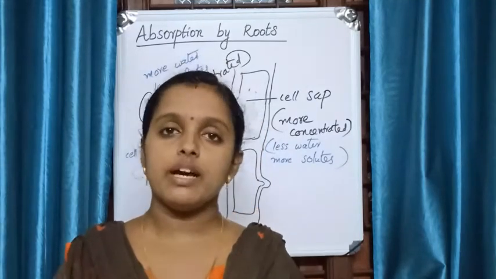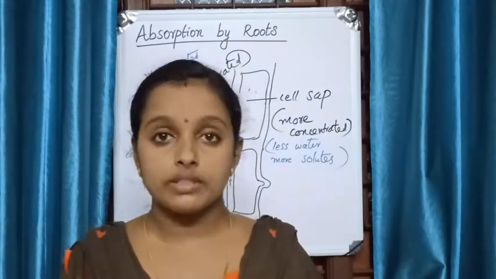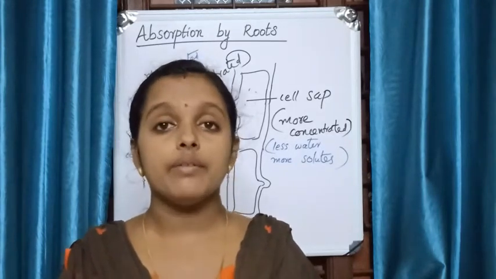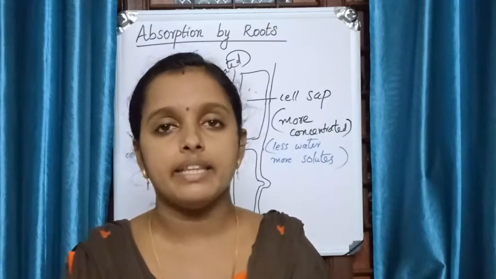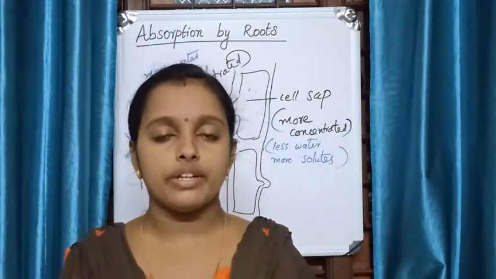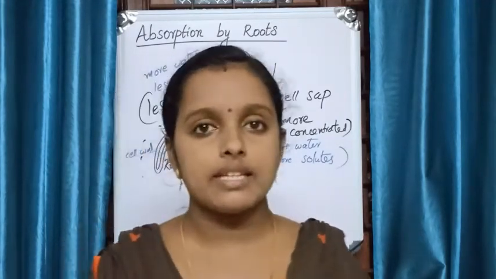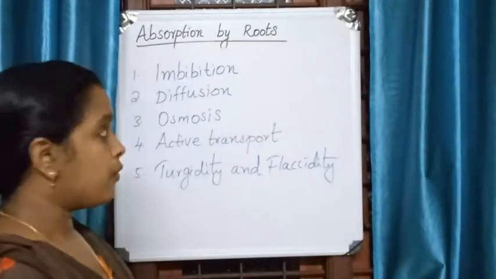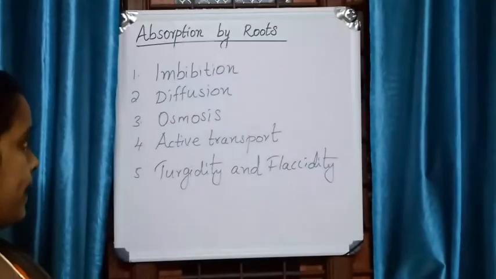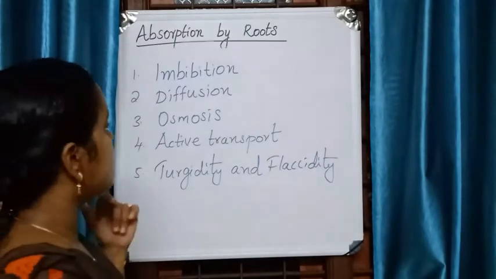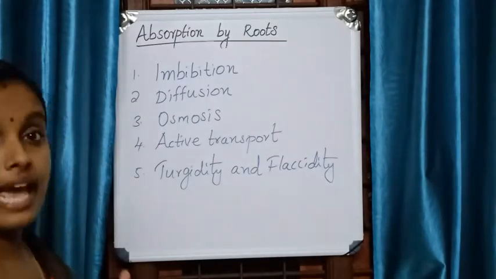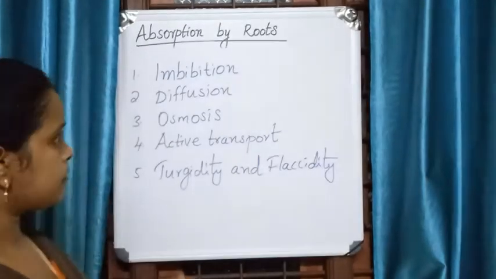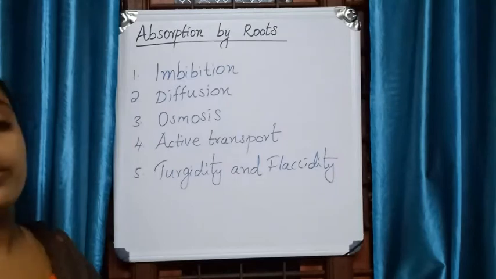Next, we can move to the different processes behind the absorption of water. There are 5 processes behind the absorption of water and minerals. We can discuss them one by one. These are the 5 processes behind absorption of water by root. First one, imbibition. Second one, diffusion. Third one, osmosis. Fourth one, active transport. Fifth one, turgidity and flaccidity. First, we can discuss imbibition.